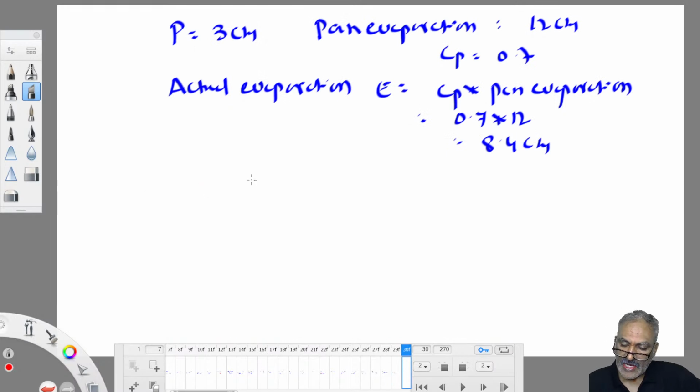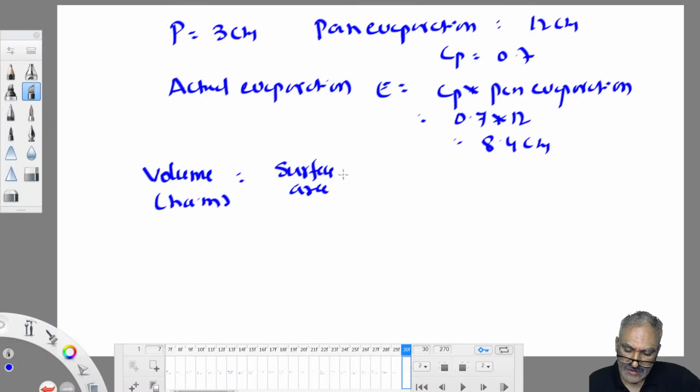But these parameters you need to work out in hectometer. How to find depth into hectometers? Depth is a quantity; how to convert it into a volume quantity? So volume in hectometer is equal to surface area, or plan area of the reservoir in hectares, into the depth of that quantity. This you substitute in meters. How to convert centimeters to meters, because all of them are given in centimeters?